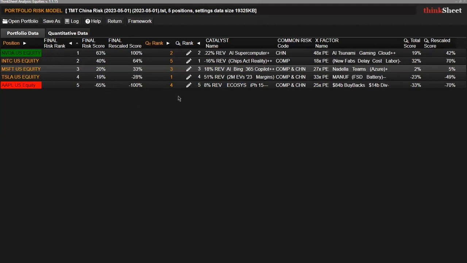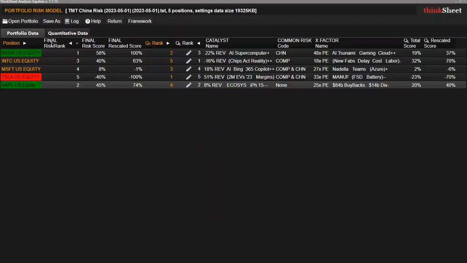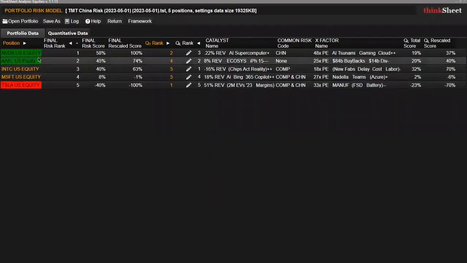Now let's do the opposite reversal for Apple. Apple's fifth, minus 100, minus 13 common risk score. Change the risk from competition in China to none. The rank goes from fifth to second. Overall rescale score of plus 74 from minus 100. Update the ranking: NVIDIA first, Apple second, Intel third, Microsoft fourth, and Tesla last.